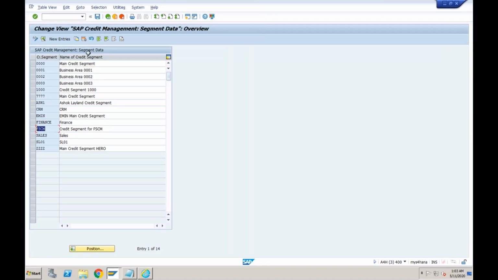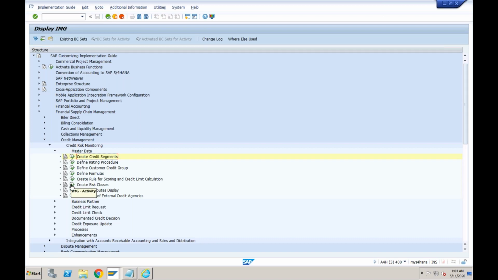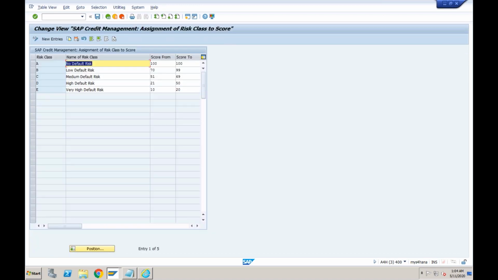Just verify that the risk classes are available. Yesterday we discussed what risk classes are. Based on different types of customers, some customers are good at making payments on time, so they fall under no risk. Some make the payment but one or two days here or there, so they fall in low default risk.